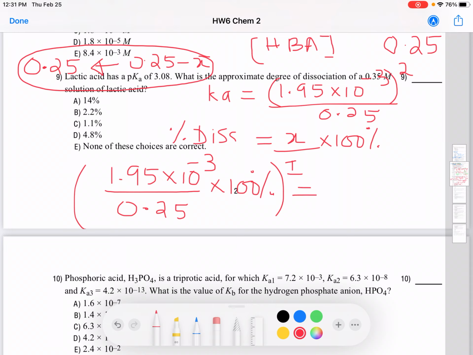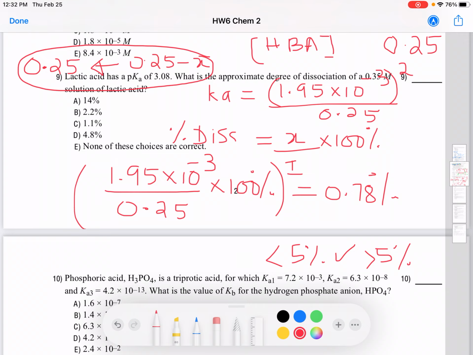So when you do this one, what would you get? Can you do this calculation and tell me what you get? It should be 0.78, something like that. So 0.78%. If this is less than 5%, the assumption is justified. If it is greater than 5%, then we cannot use 0.25 minus X equals 0.25.